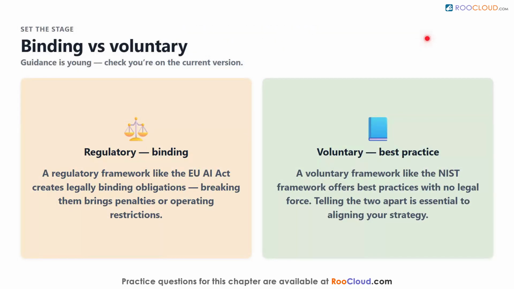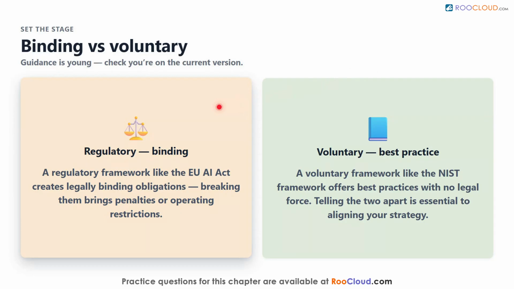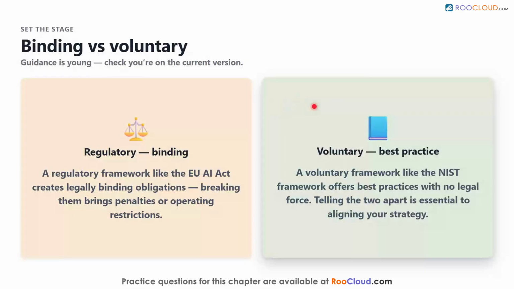Let's set the stage. Many bodies are racing to keep up with AI, from standards organizations to academic ethics centers to international institutions. And because their guidance is young, you must check regularly that you are following the current version. Two frameworks stand out today, and they fall into two different types. A regulatory framework, like the European Union's AI Act, creates legally binding obligations, and breaking them brings penalties or operating restrictions. A voluntary framework, like the NIST framework, offers best practices with no legal force. Telling these two types apart is essential to aligning your strategy correctly.